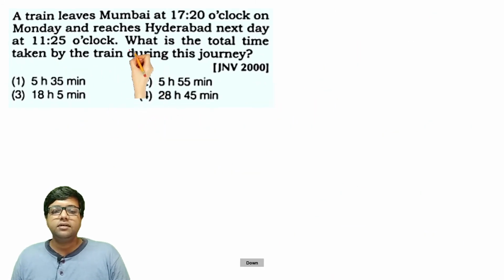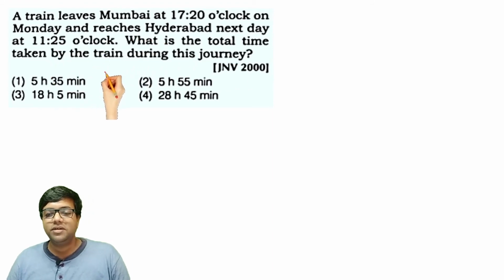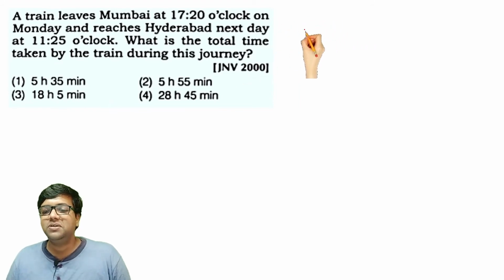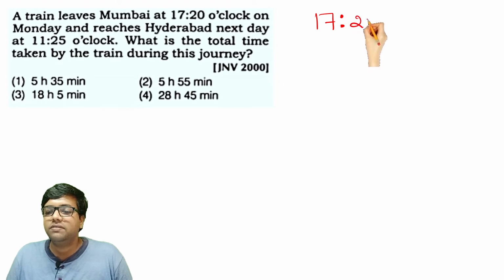All right. A train leaves Mumbai at 17:20 o'clock on Monday and reaches Hyderabad next day at 11:25 o'clock. What is the total time taken by the train during this journey? Okay, 17:20 is in railway time, and the next hour is 18.